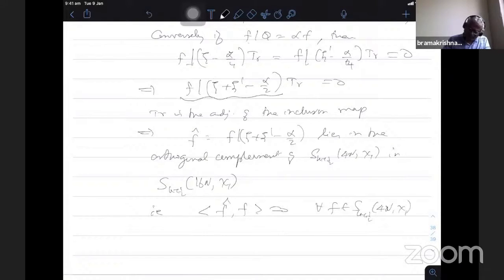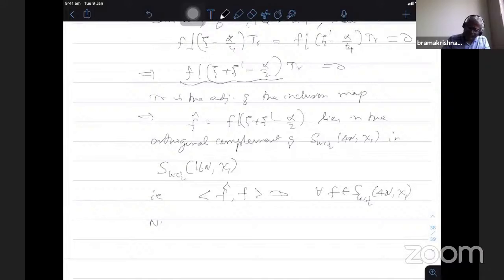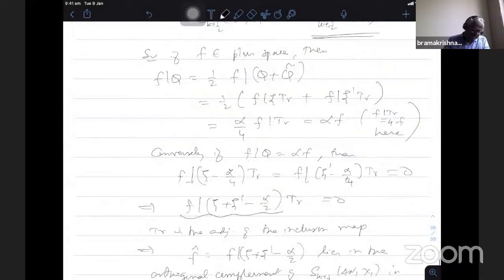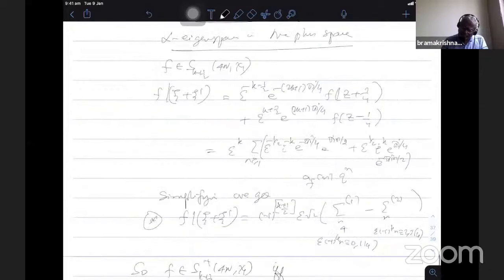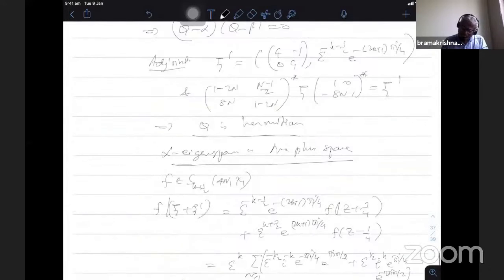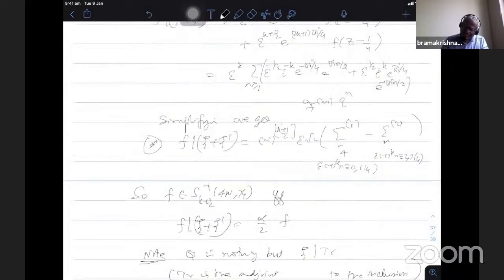Note that we have already seen that f bar psi plus psi dash, if I apply it, you could look at this particular expansion: f bar psi plus psi dash retains the 0 or 1 mod 4 terms and changes the sign of the 2 or 3 modulo 4 terms.